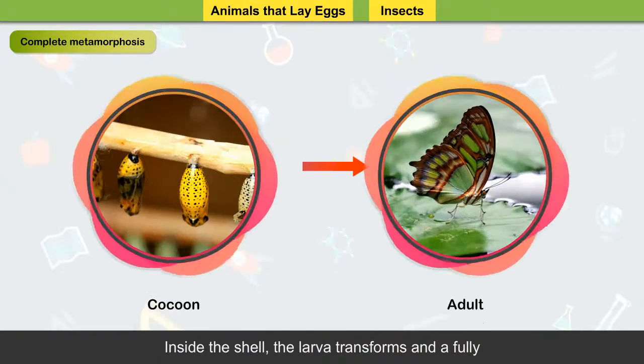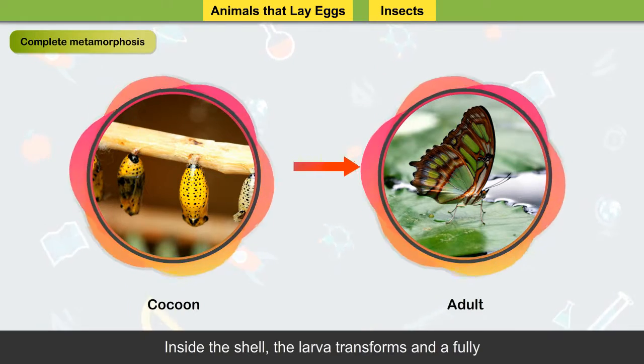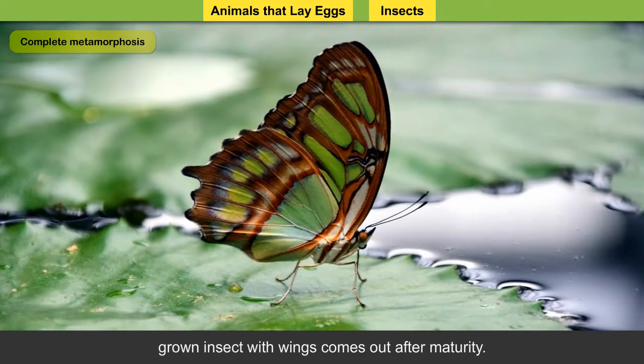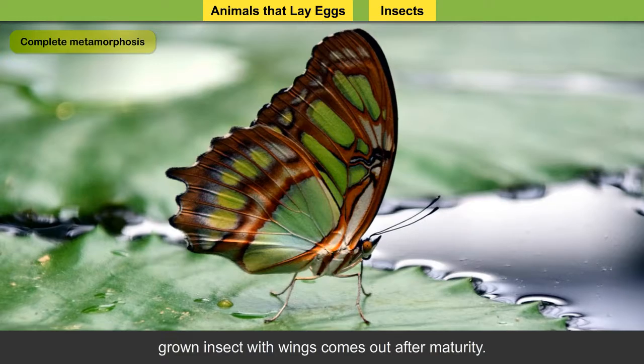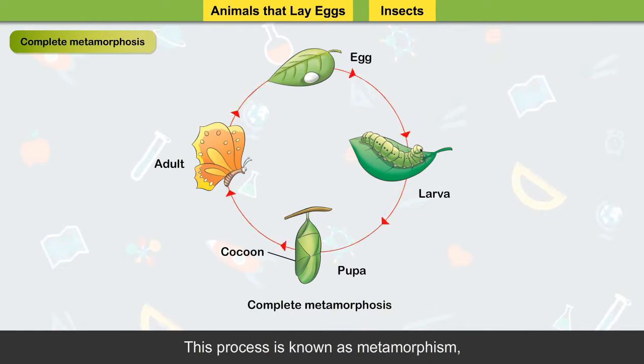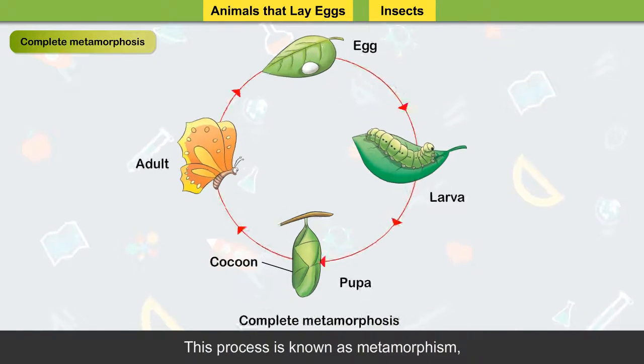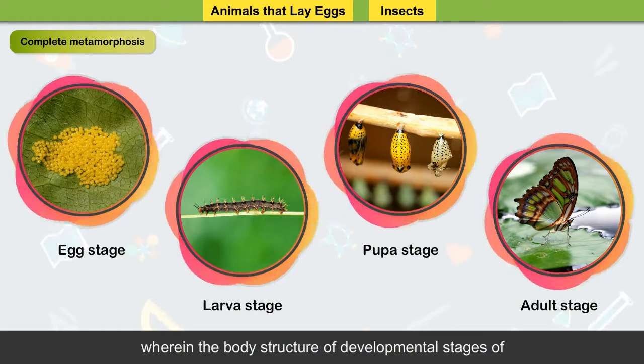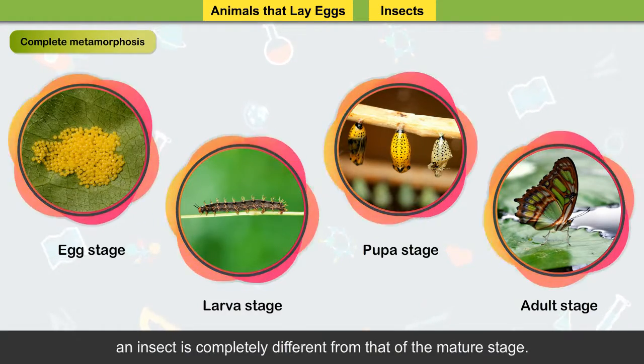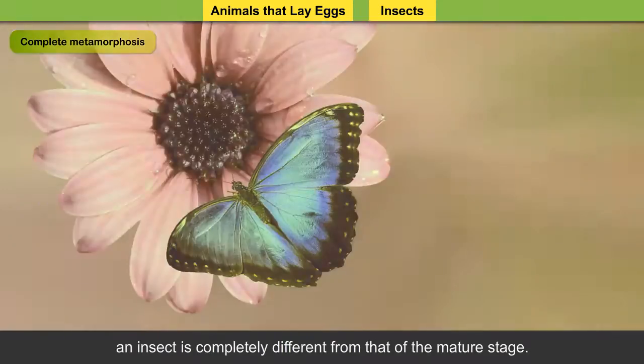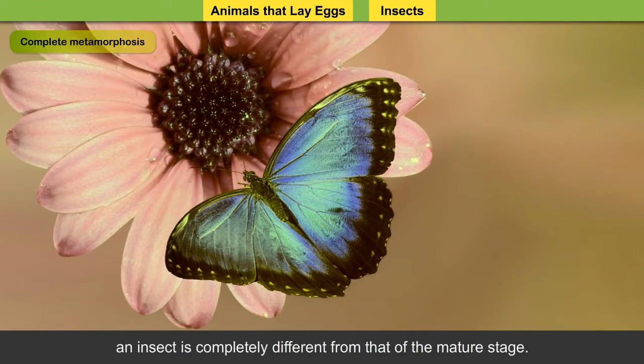Inside the shell, the larva transforms and a fully grown insect with wings comes out after maturity. This process is known as metamorphism, wherein the body structure of developmental stages of an insect is completely different from that of the mature stage.